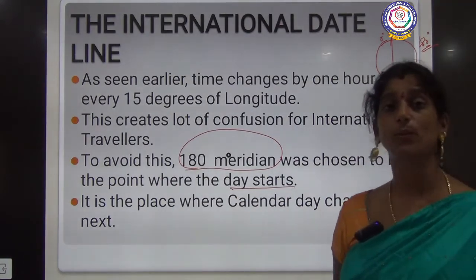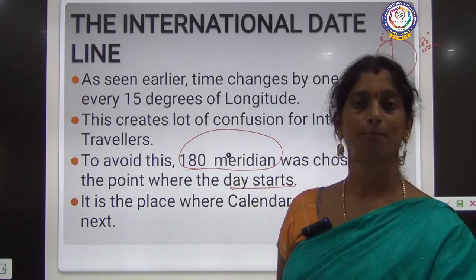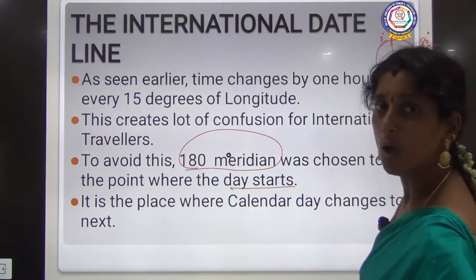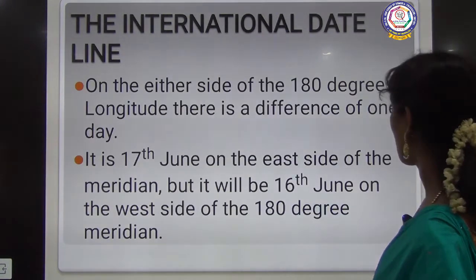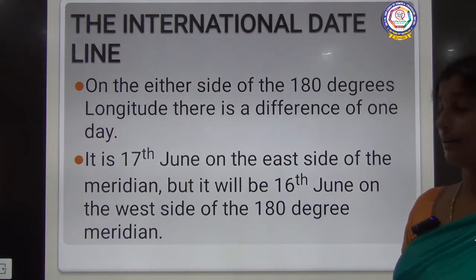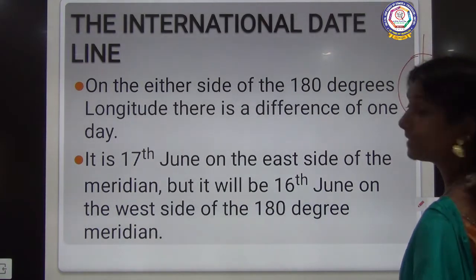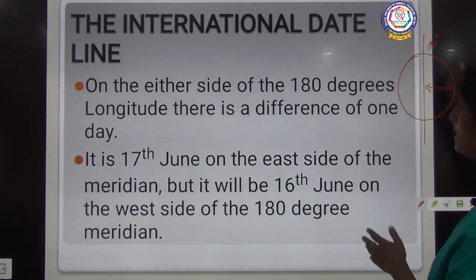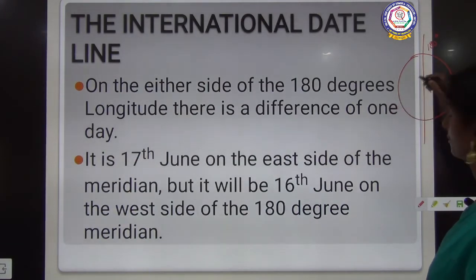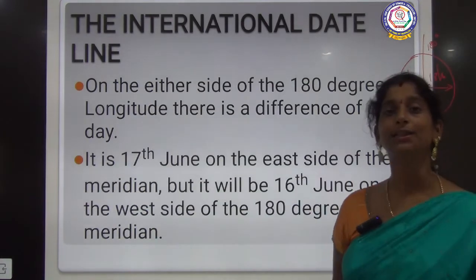So for that convenience, the 180 degree meridian was the point where the date is said to start. Clear? So we have seen from the earth, okay, this is 0 degrees. Each 15 degrees goes one by one, and at 180 degrees, this is the meridian point where the day starts. So it is the place where the calendar day changes to the next day. At this 180 degree meridian, the day changes from today to tomorrow, yesterday to today. This is the point. Clear?